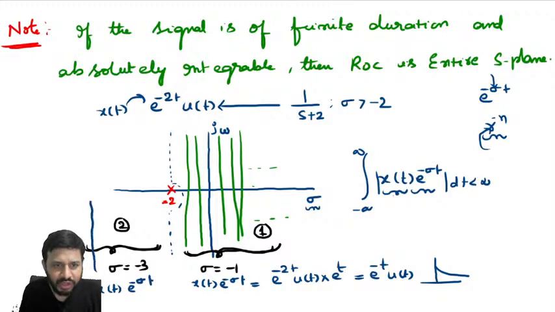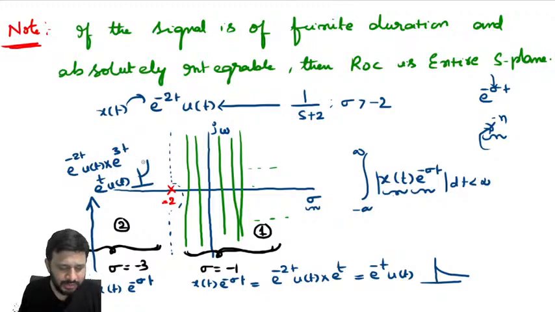In region 2, what will happen? x of t is e power minus 2t u of t into e power minus sigma t. Sigma is minus 3, no? So e power 3t. This is e power t u of t, which is a growing exponential. Growing exponential means what? Not absolutely integrable.